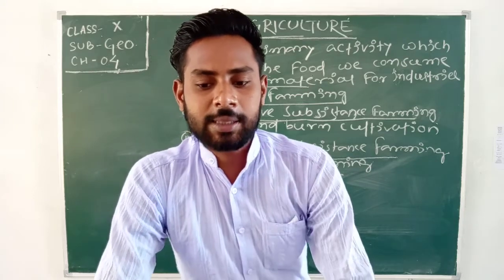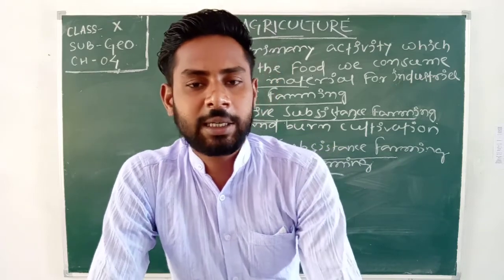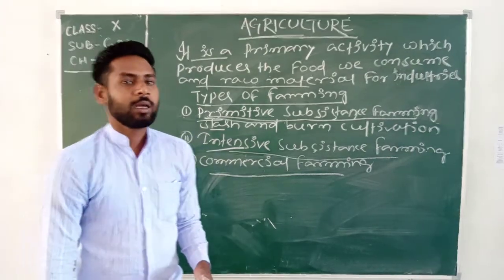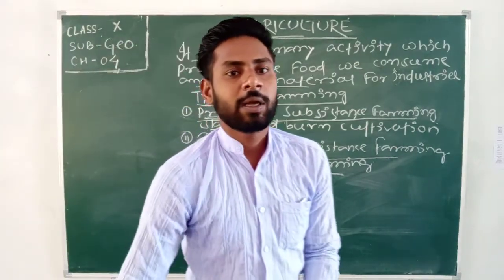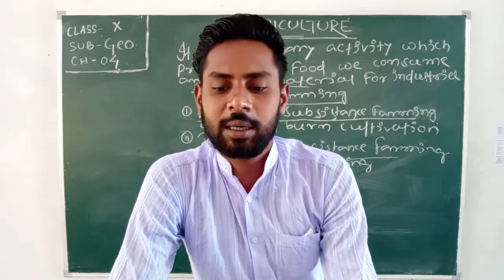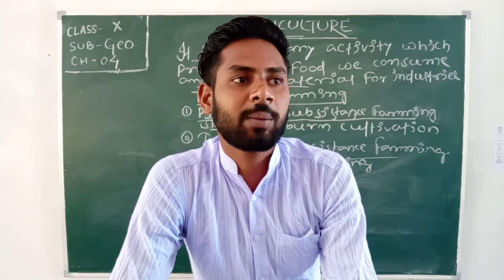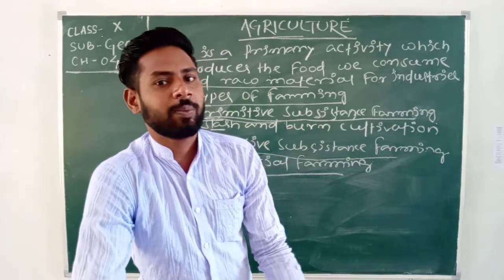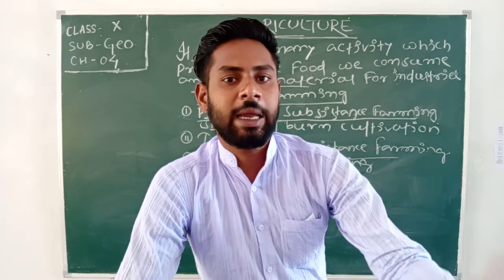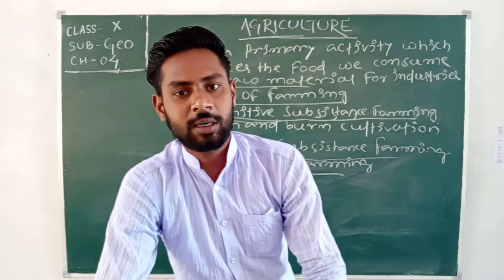It is slash and burn agriculture also. The fertility of the soil rapidly decreases in primitive subsistence farming, so the farmer shifts and clears a fresh patch of land for cultivation. The farmers always travel to places, burn the bushes, clear the area, and practice slash and burn cultivation there.